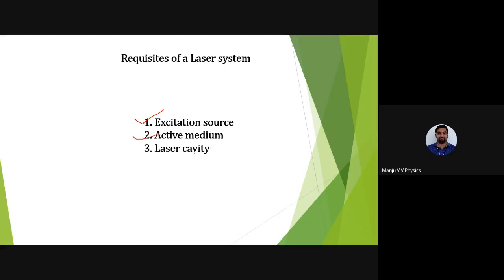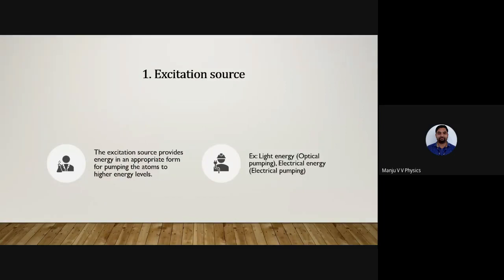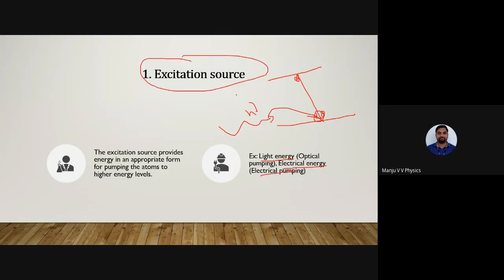And the laser cavity is nothing but a frame inside of which the laser forms, that is called the laser cavity. I'll show you here. Okay. The excitation source provides energy in an appropriate form for pumping. Pumping is nothing but sending the atom from the ground state to the excited state. This is the ground state, this is the excited state, the atom will be here. You pass some energy, h mu. By passing some energy, it absorbs, then only it gets elevated. That is called the excitation source. What can you use? Either you can use light energy, or you can use electrical energy, electrical pumping. This excitation source is also called pumping, sending the atom from the ground state to the excited state.